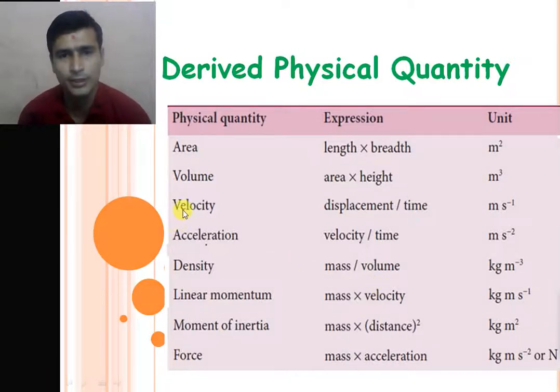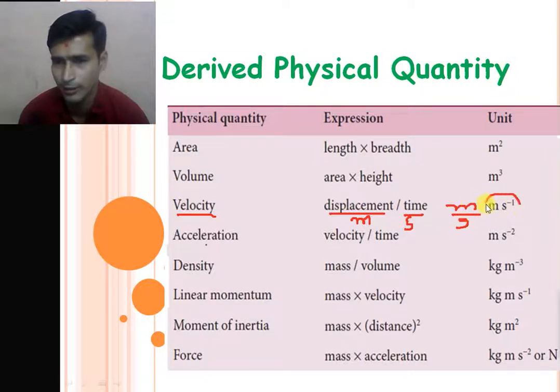The third physical quantity after volume is velocity, which we also consider as speed. What is the formula of the velocity? Displacement divided by time. Displacement is one type of distance, and its unit is a meter, right? And the time unit is a second. So from that, the unit of the velocity is meter per second, or we can write it like this, meter second inverse.